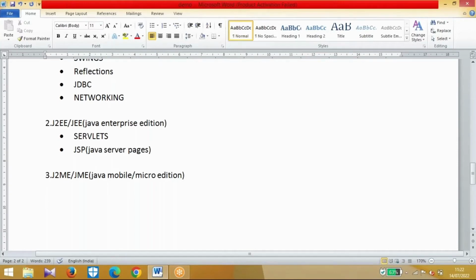So that is the reason. J2ME module is outdated technology. Nowadays, by using this J2ME module, we are not developing any mobile applications.